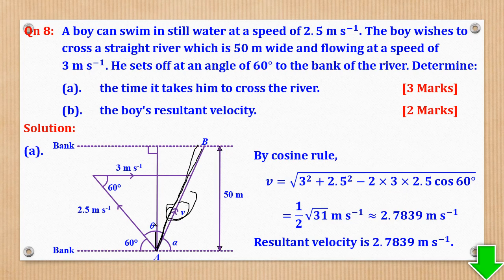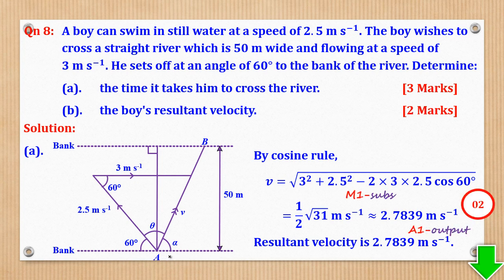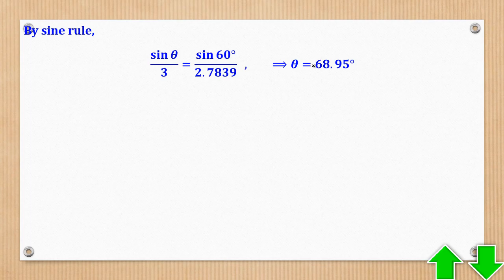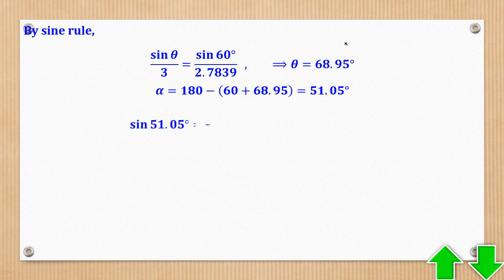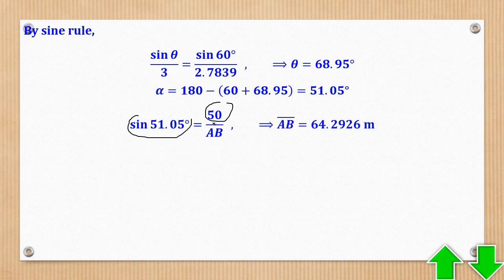So I'll need to get this distance, AB. By sine rule, sine theta over 3 is equal to sine 60 over this, to give you the value of theta as that. That means that alpha will be equal to that. Therefore, if I use sine alpha, it will be equal to 50 over AB. Therefore, AB will be equal to this.